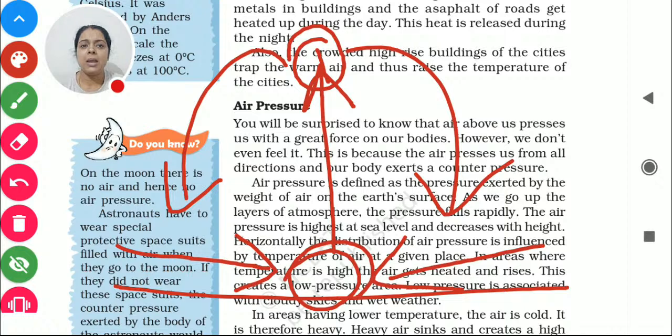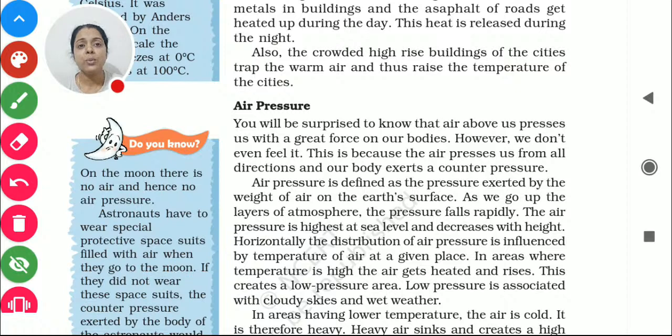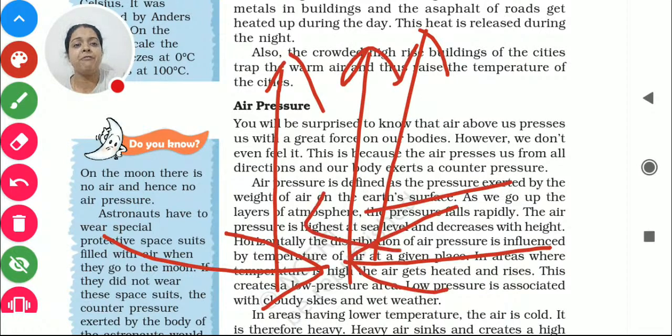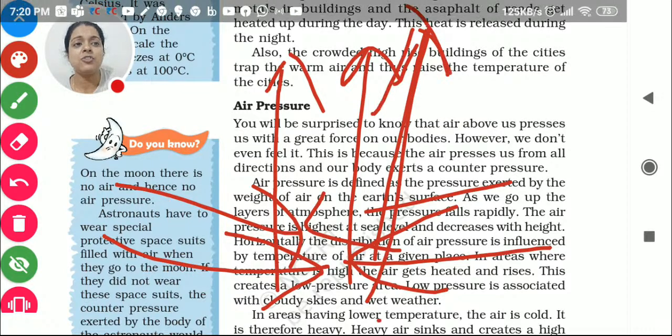So basically, air has pressure, and how does it happen? Areas that have more temperature, like the equatorial area, or some oceanic parts with high temperature, the air goes up faster, and other air comes in to fill this area. So this is the very fast movement of air.